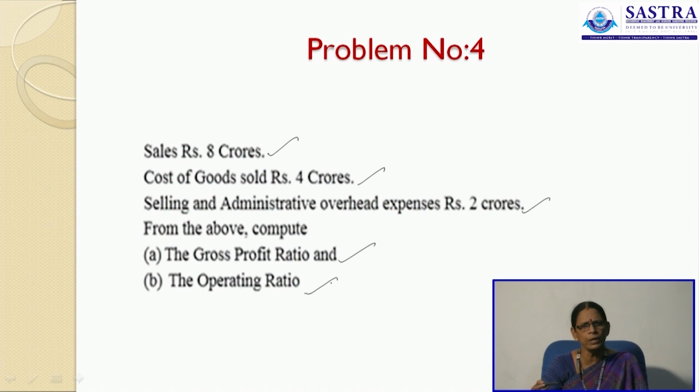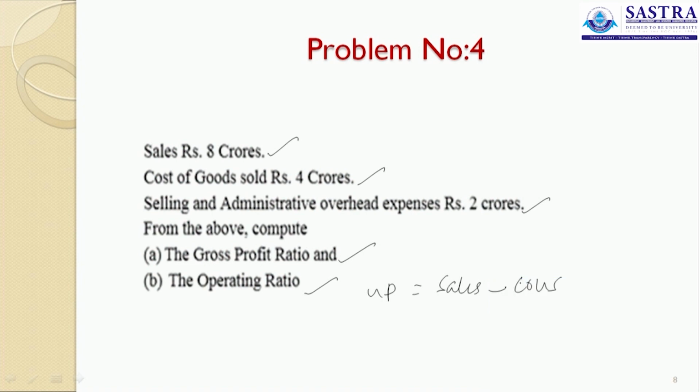What are all the operating expenses for a business? It is cost of goods sold and your other administration, selling and distribution expenses. Now, this GP ratio, as we already know, is GP divided by net sales. What is your GP? Sales minus cost of goods sold is GP. Now, we take GP as sales minus your cost of goods sold.